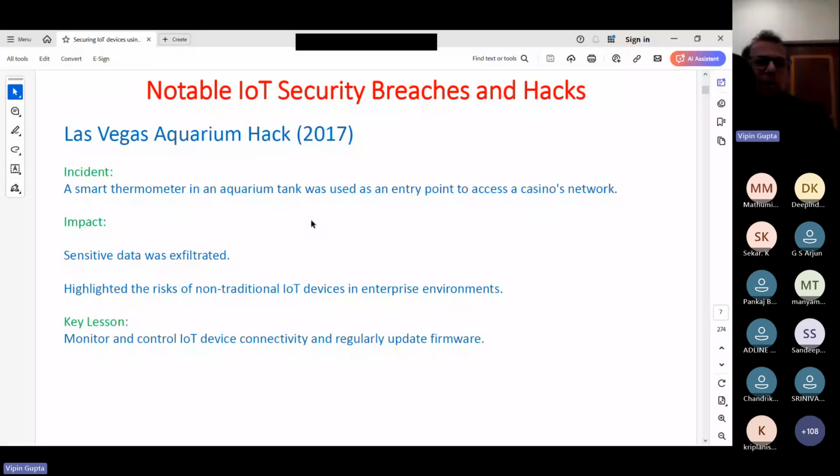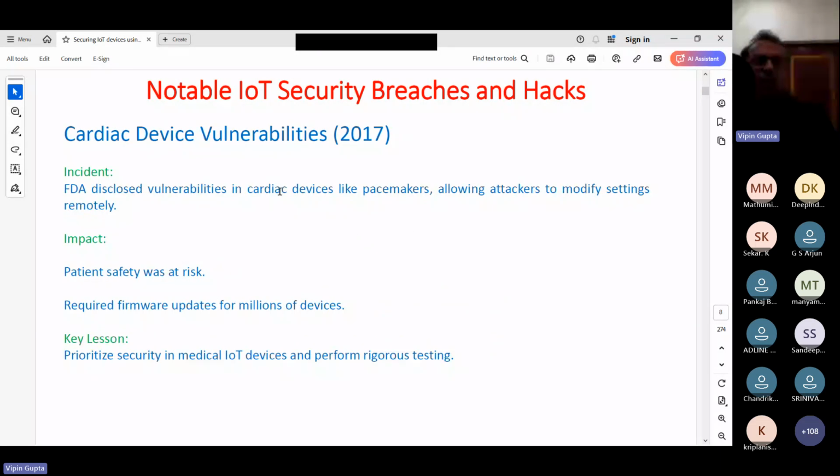Then this is a very dangerous one, a cardiac device vulnerability. And in this case, the FDA disclosed vulnerability in cardiac devices like pacemakers, allowing attackers to modify settings remotely. That means what will happen if these types of devices get hacked?